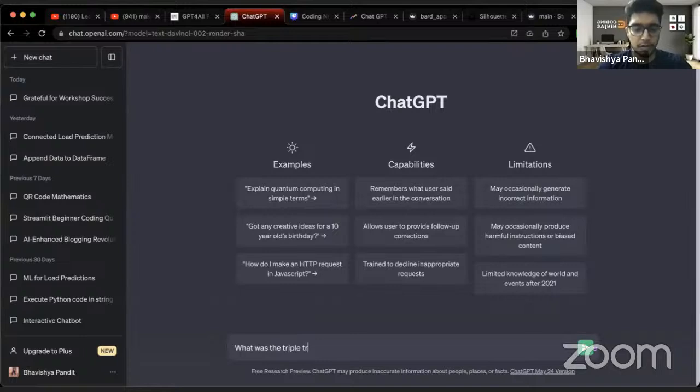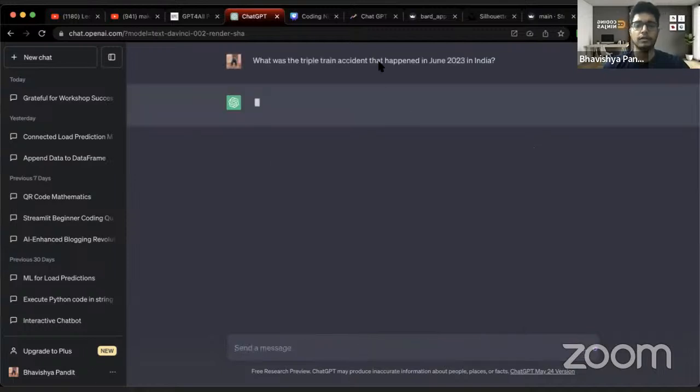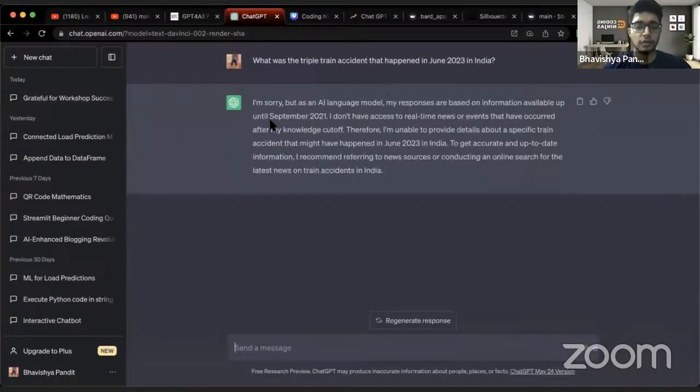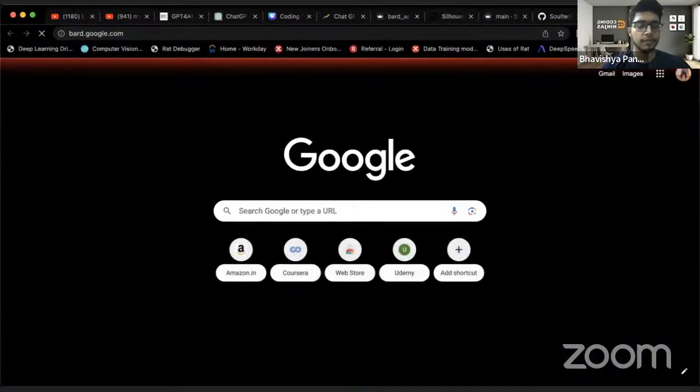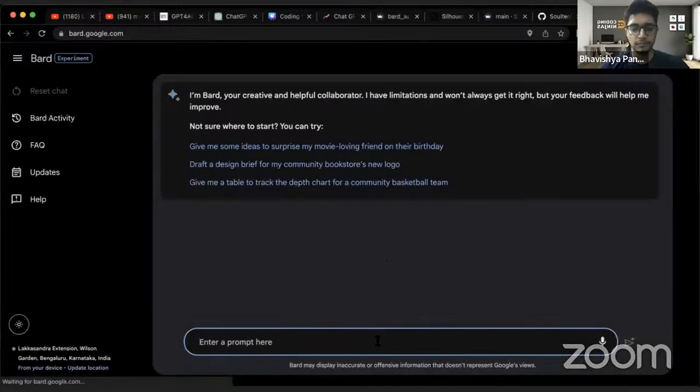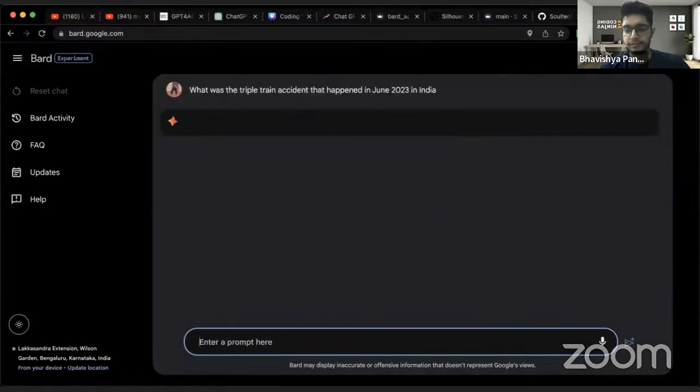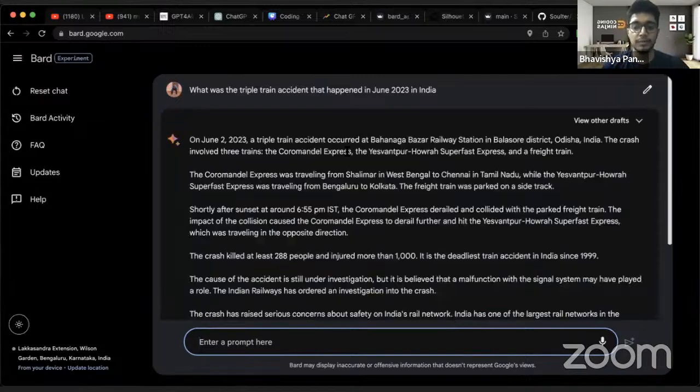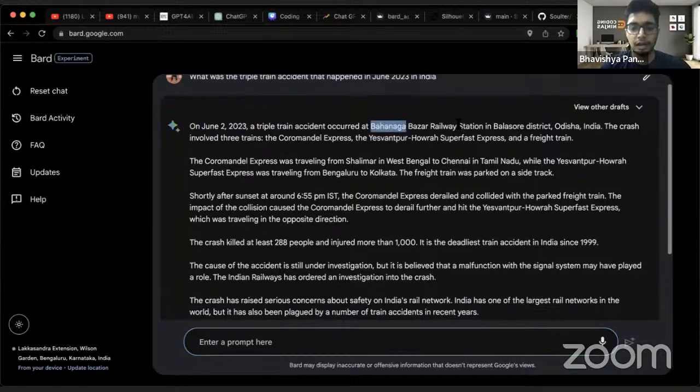What was the triple train accident that happened in June 2023 in India? I'll copy it and write it over here, and it will say that I'm sorry, but I have data till September 2021 only. But if I go to Bard and write the same thing, it would be able to answer that because it is connected to the internet while GPT is not, right? So on June 2, 2023, a triple train accident at Bahanaga Bazar railway station happened.